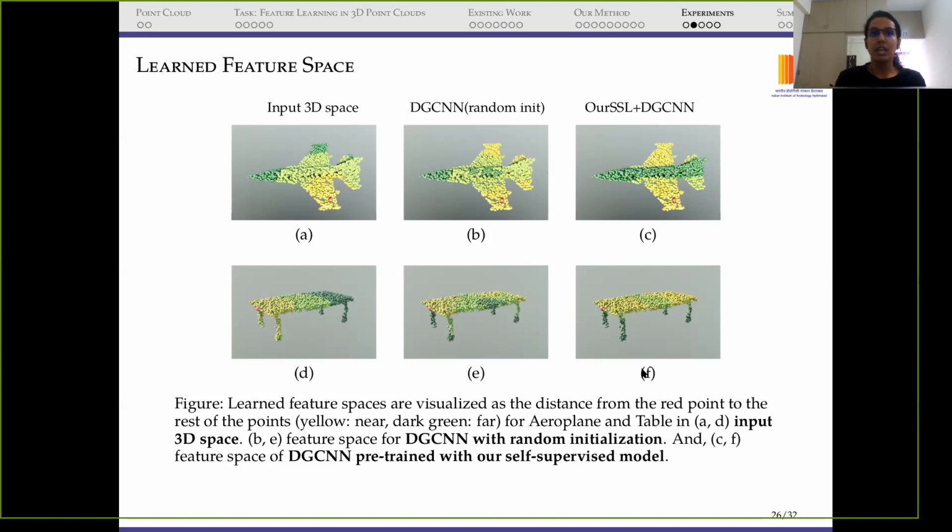Similarly, in the second row, in subfigure F, we can see that all four legs of the table are segmented with the same color, that is dark green, which is far from this red point on the top of the table. So in our case, it's quite clearly segmented, but that's not the case with DGCNN. So this was about the quality of the embeddings in the output.